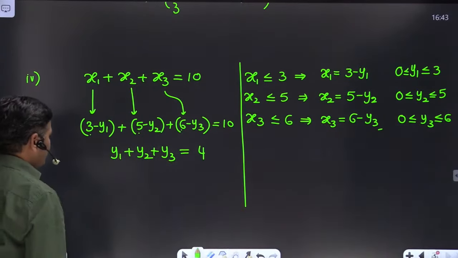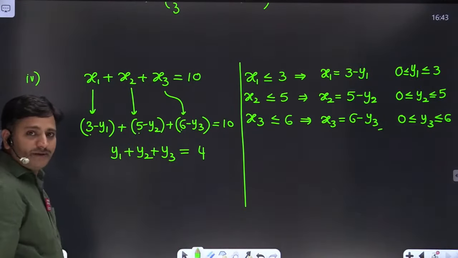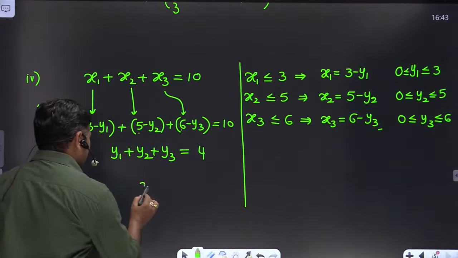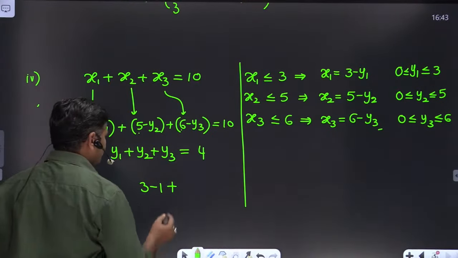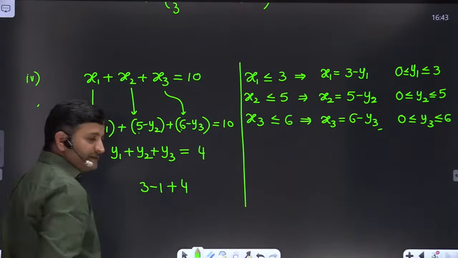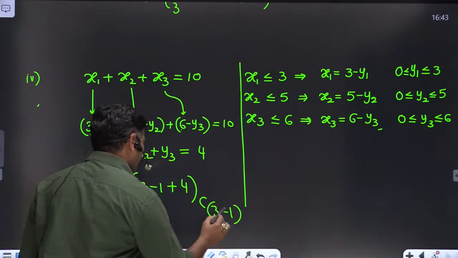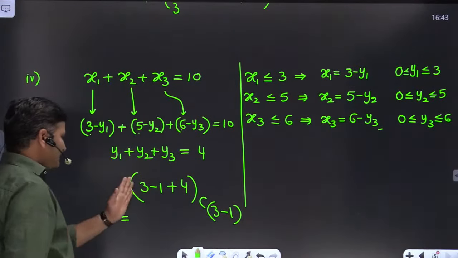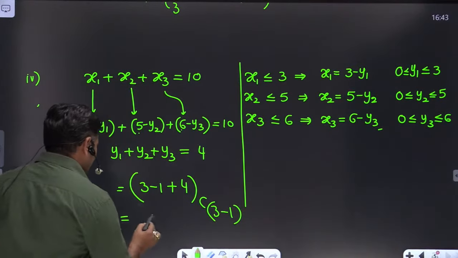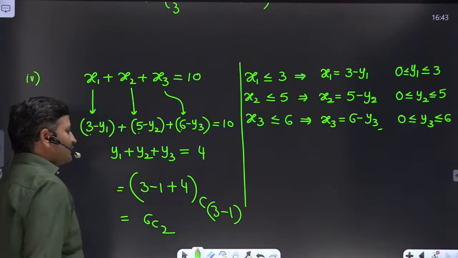So how many solutions are possible? Total number of variables here, 3 variables, right? So therefore 3 minus 1 plus number of similar balls here, 4. From this we are going to choose 3 minus 1, friends. So that equals 7 minus 1, that is 6. So 6C2. So we will get 6C2 solutions, friends.